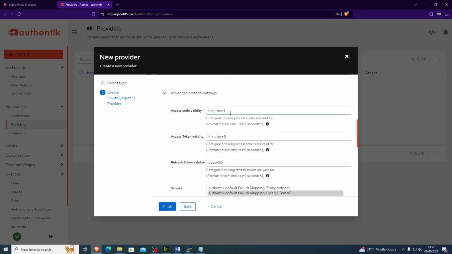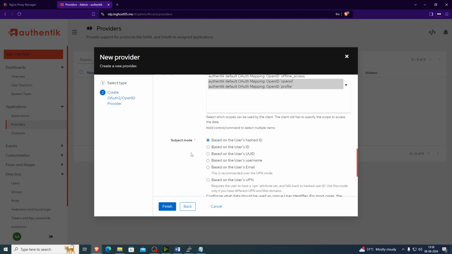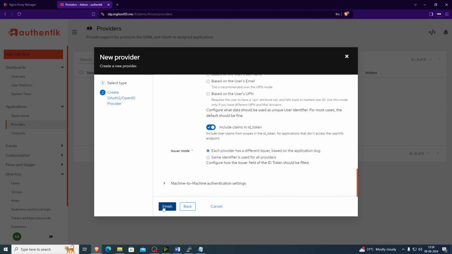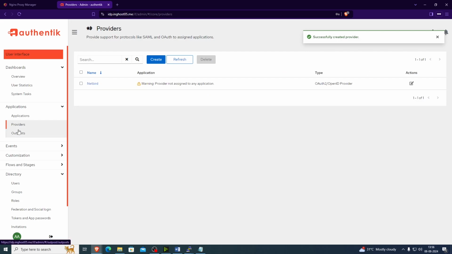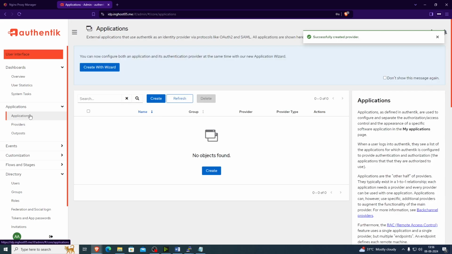Click on advanced protocol settings. 10 minutes, based on user's ID, and finish. We created the provider. Now create an application.